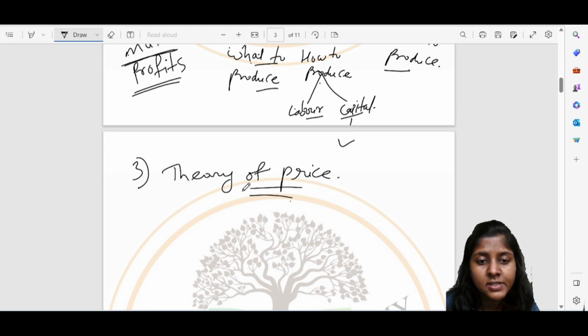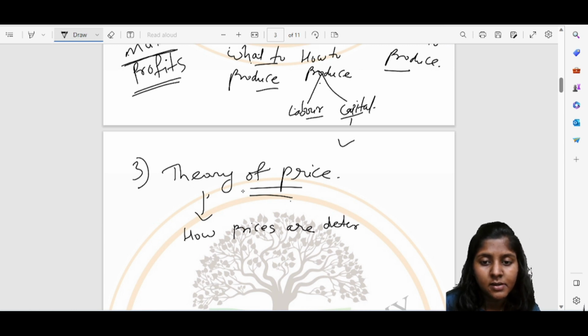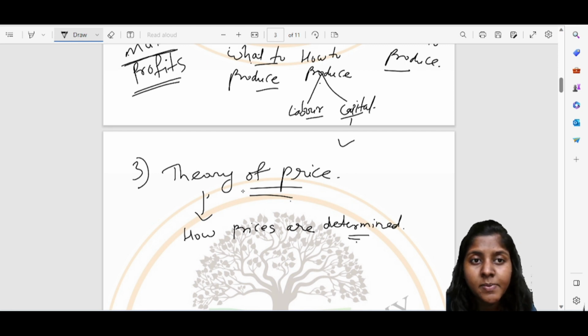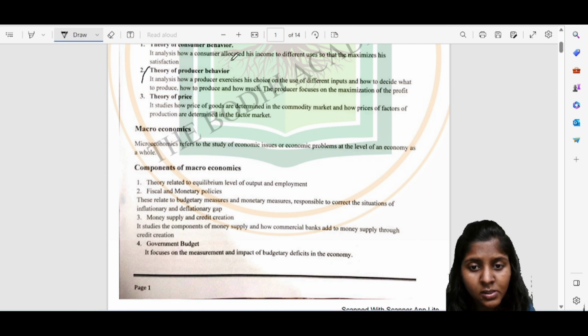So here we see how prices are determined in the market. Like there will be a different price for all the other commodities, and how prices of factors of production are determined in the factor markets.